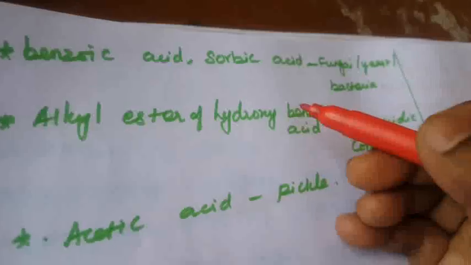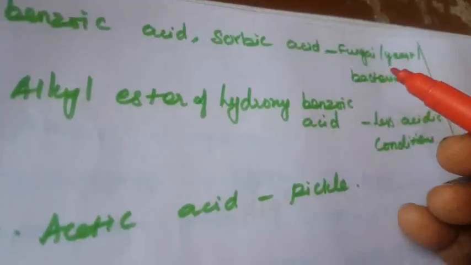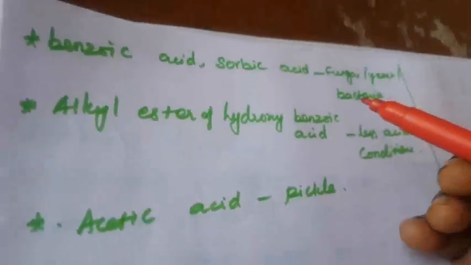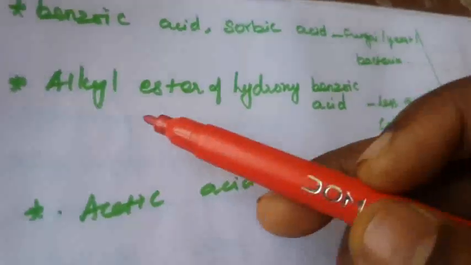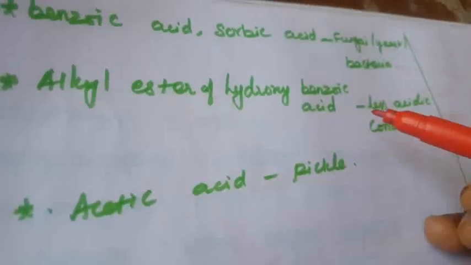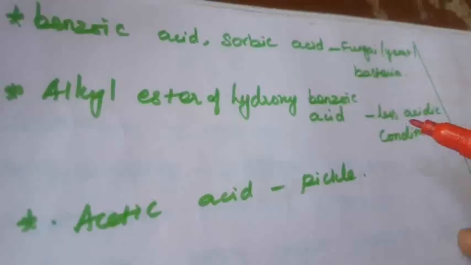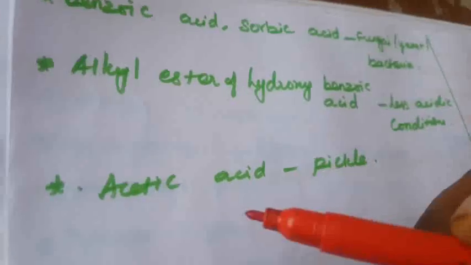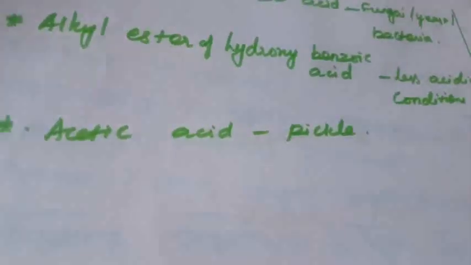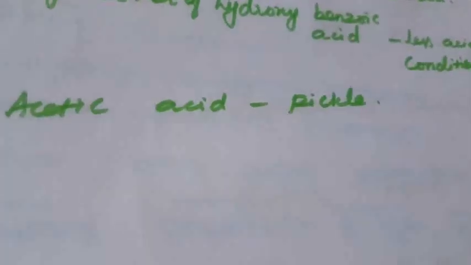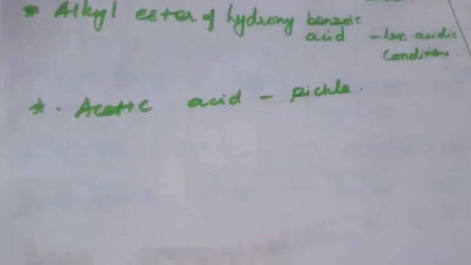So what preservatives can be used? Here, benzoic acid and sorbic acid. They reduce the growth of fungi, yeast and bacteria. Another one is alkyl ester of hydroxybenzoic acid, which can be used for less acidic conditions. Next one is acetic acid, for preservation of pickle. For the preservation of pickle, we can use acidification, acetic acid can be used.